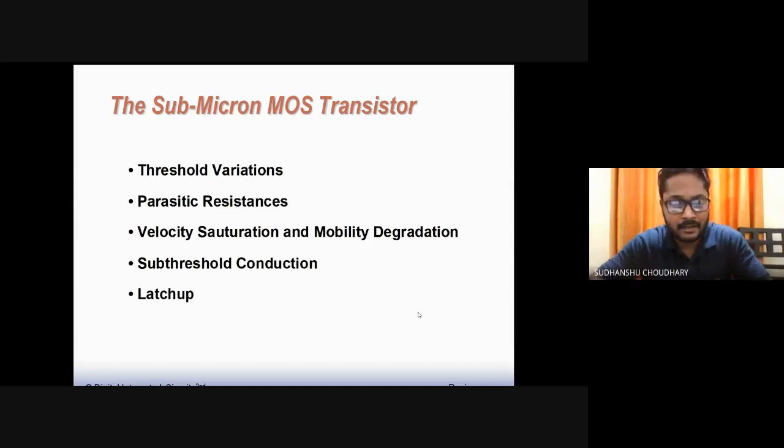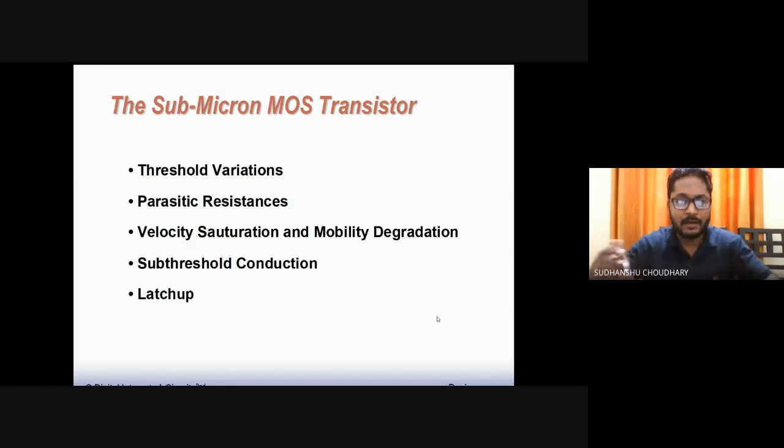So in the last lecture, we had learned how to calculate the MOSFET's internal capacitances from the circuit. And we also found how to calculate these internal capacitances from the layout. Okay? And then we also found how to find out the propagation delay using these internal capacitances. Okay. Now let us talk about the second order effects which exist in these MOS transistors.